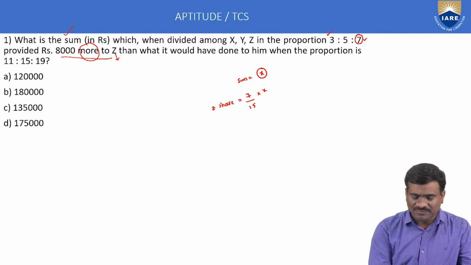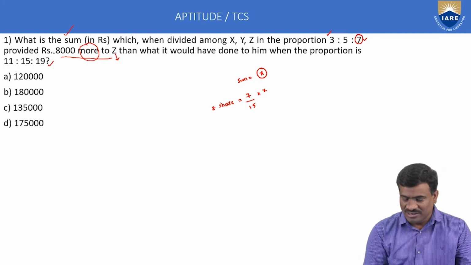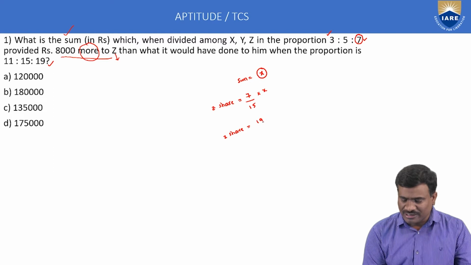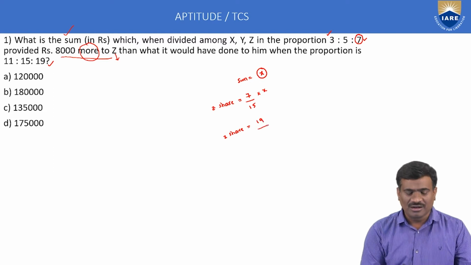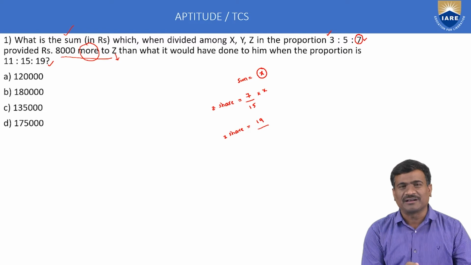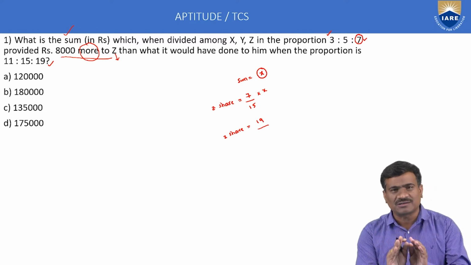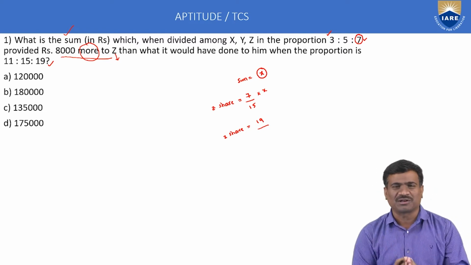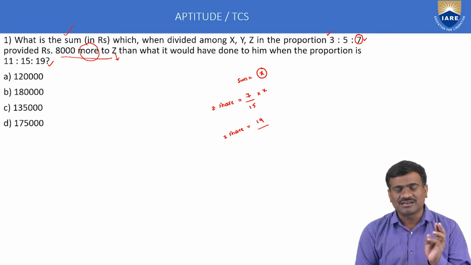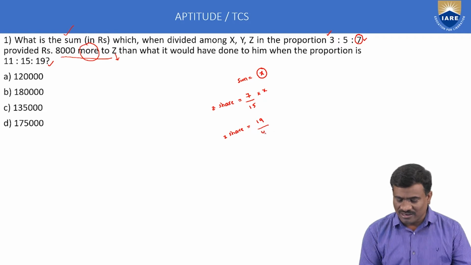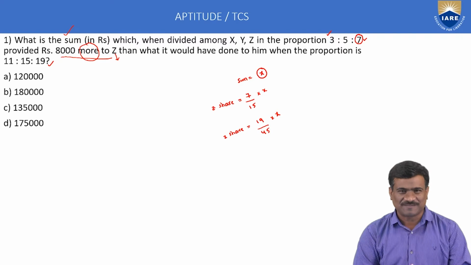Next, similarly, using the second ratio, calculate Z's share again. Z's share is 19 over a denominator of 11 plus 15 plus 19. The denominator is always the total number of parts, that is 11 plus 15 plus 19, which is 45, into the total amount, again the same x rupees.